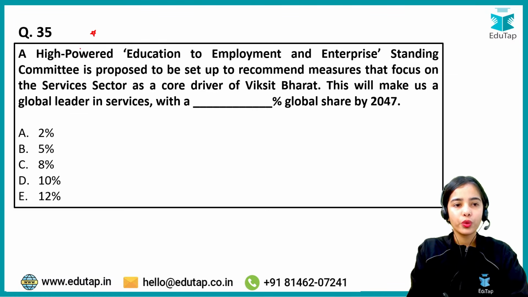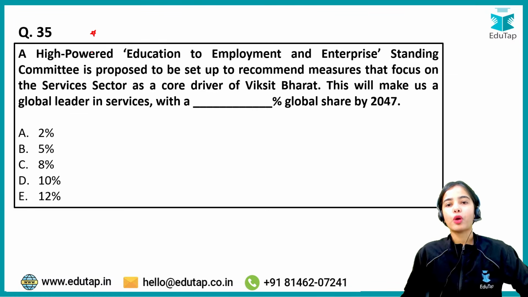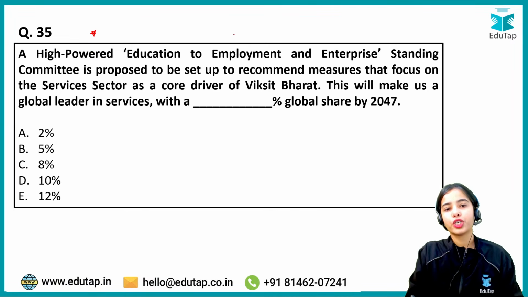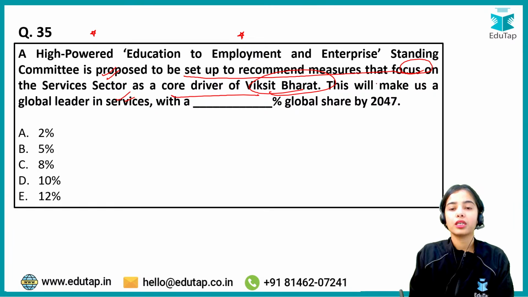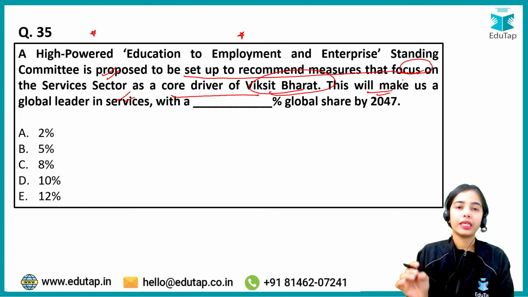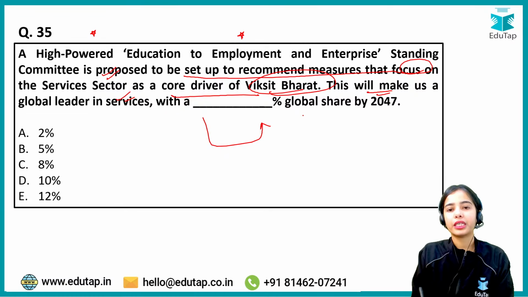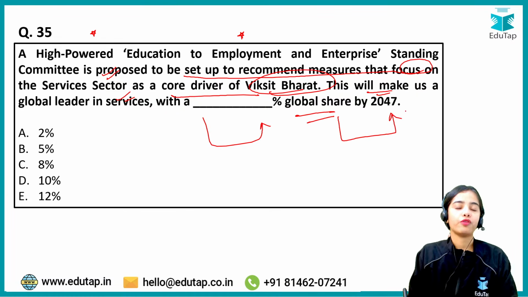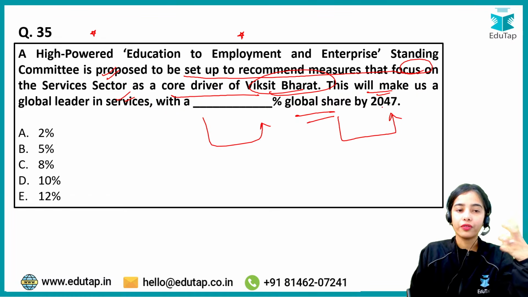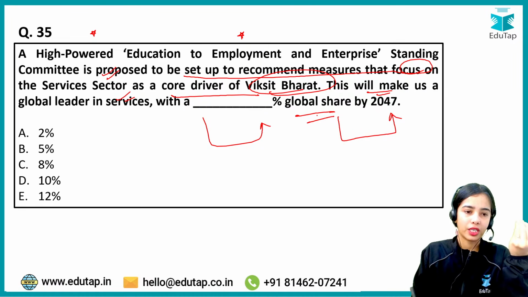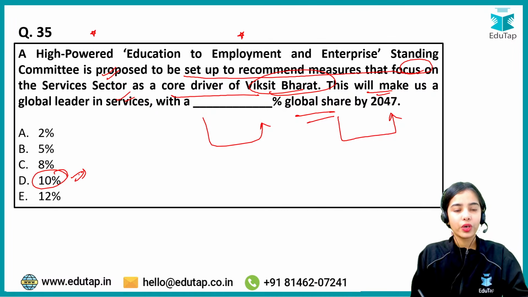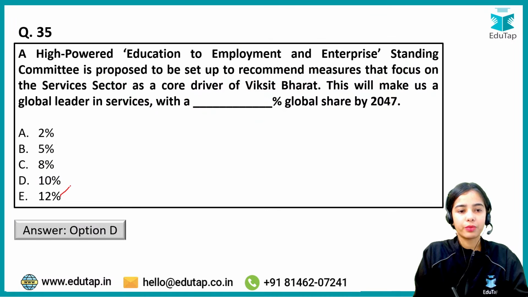Now coming to the last few questions. A high-powered education to employment and enterprise standing committee is proposed to be set up to recommend measures that focus on the service sector as the core driver of Viksit Bharat. This will make us a global leader in services with a dash percentage of global share by 2047. So the target is that we should have a dash percentage of global share by 2047. 10%. Very good. So the answer is 10%.